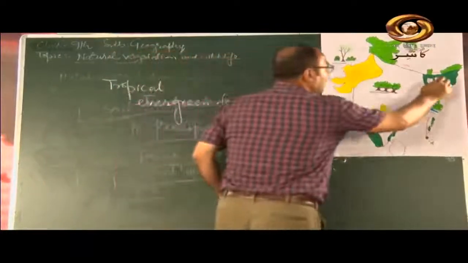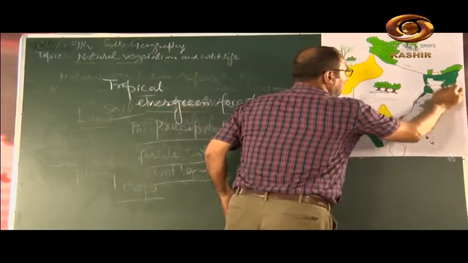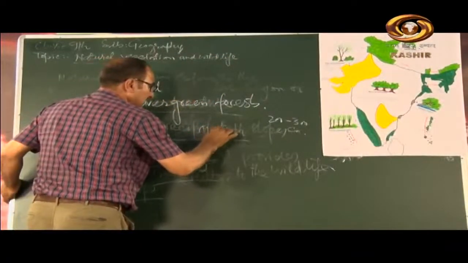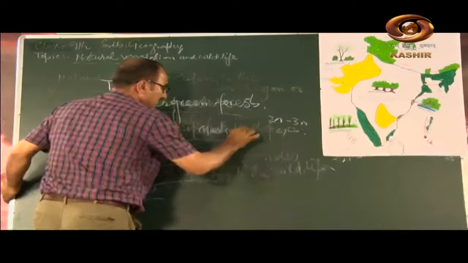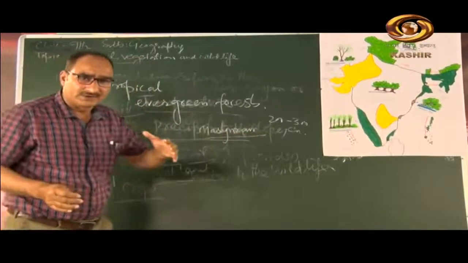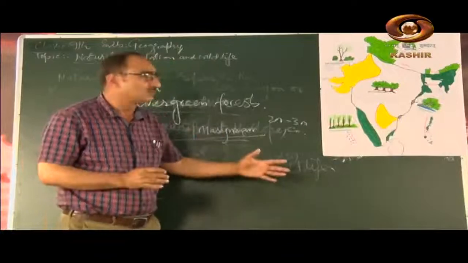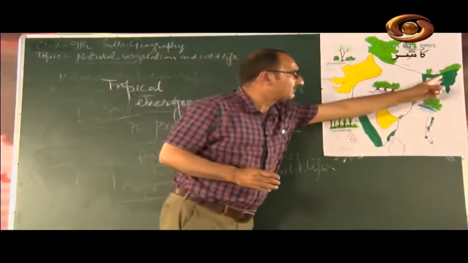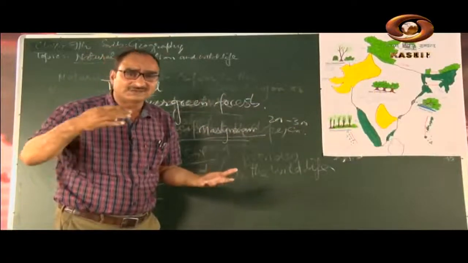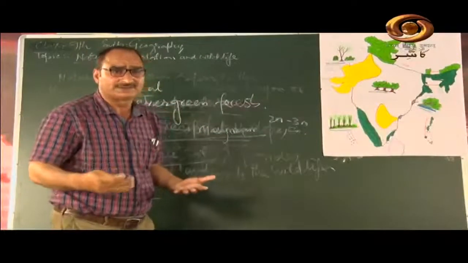Here is Mawsynram, a place 20 kilometers away from Cherrapunji, which is also located in Meghalaya, which experiences the heaviest rainfall in the world. 1080 centimeters of rainfall is experienced here.